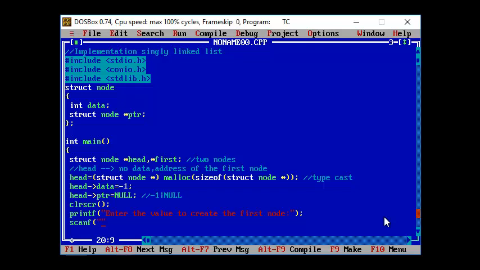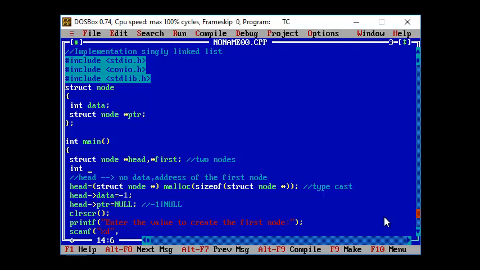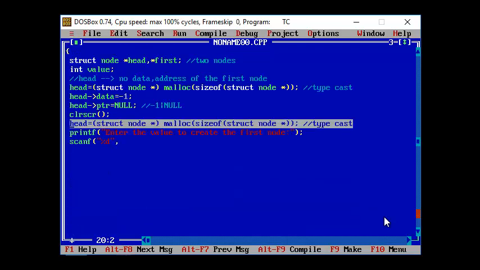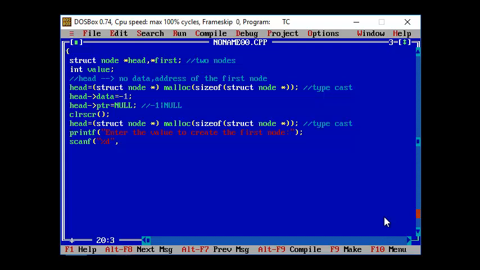Let's say I have declared one more variable, integer value. But before that, first we have to create the first node. So I'm just going to make use of the same piece of code in order to create my first node as well.